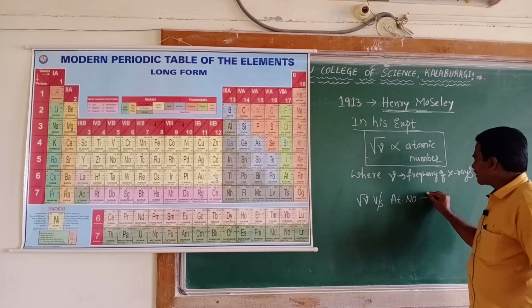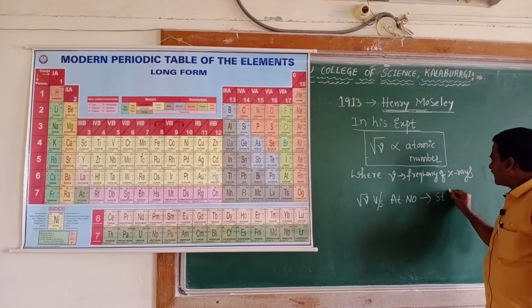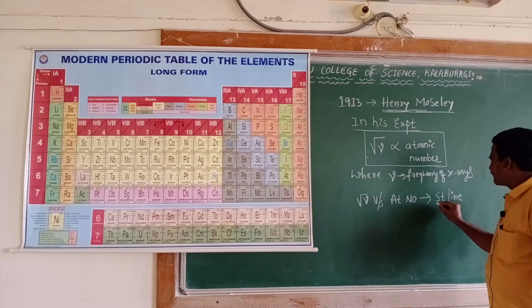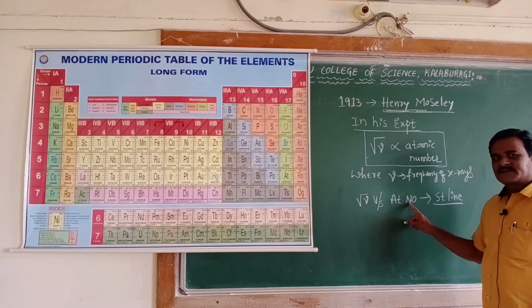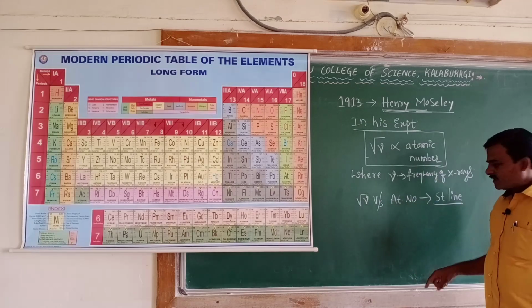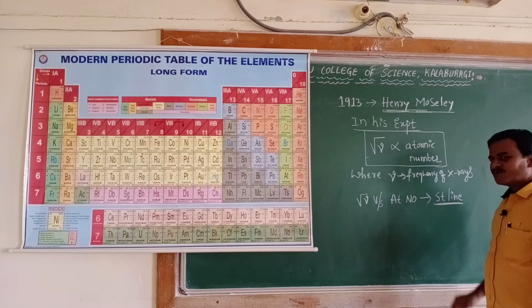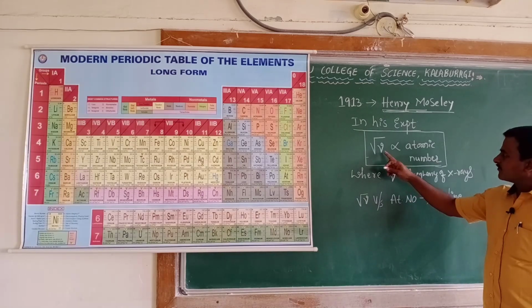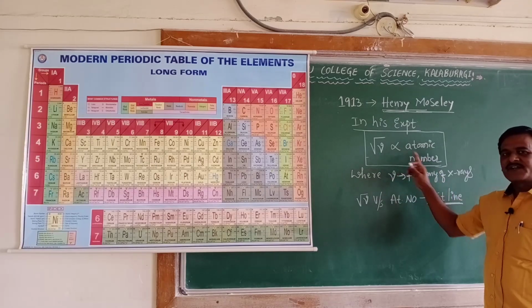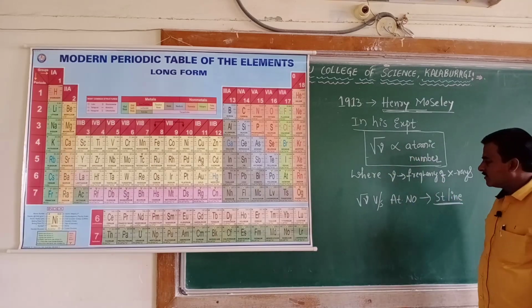When the values of the square root of nu against the atomic number of the different elements were plotted, he got a straight line, which is a verification that frequency and atomic number are directly proportional.